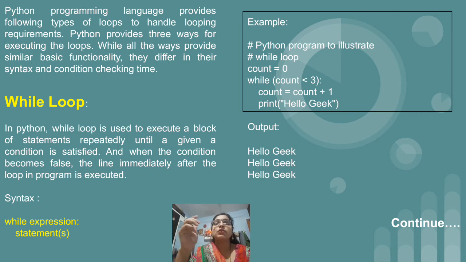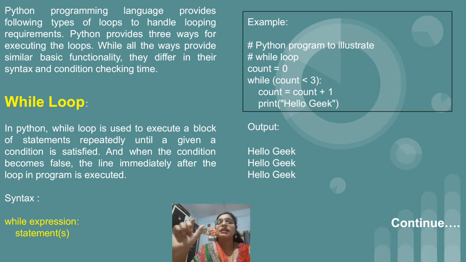So first we are going to start with the while loop. I have given the syntax on the displayed slide. In the syntax, we just have to write down while. After while we write the expression or condition, and after that there is a colon. Once the expression or condition is true, whatever statements we want to execute, we write in an indented manner inside the while loop.